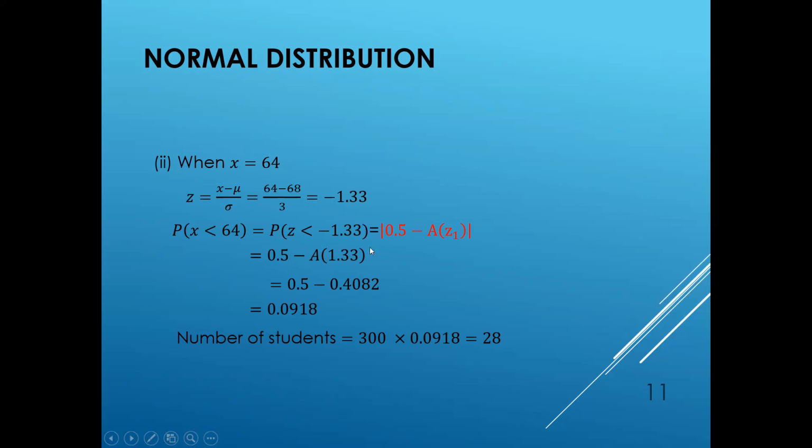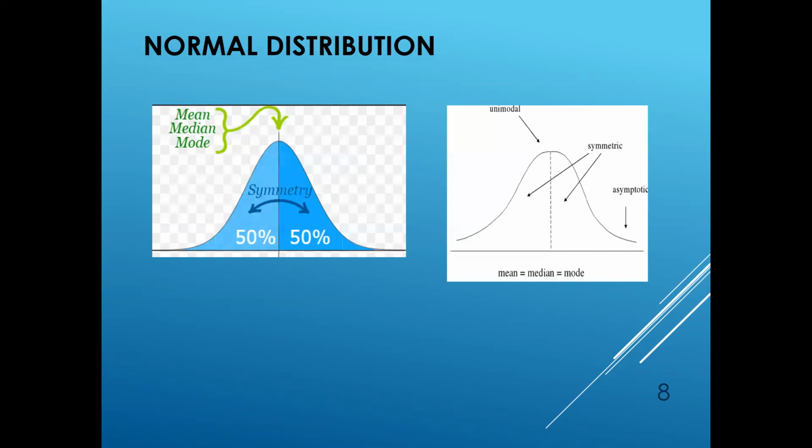As per the z table, we don't have negative values, so we have to take only the positive values, that is the modulus of z. It asks for less than 64, so P of z less than minus 1.33, and we are getting 0.5 minus A of 1.33.